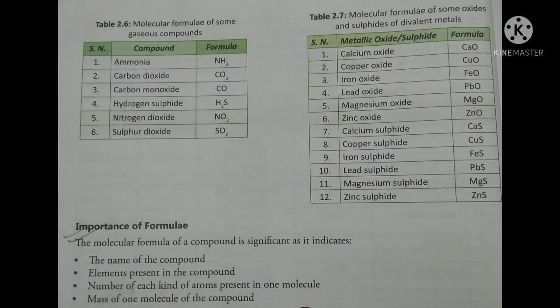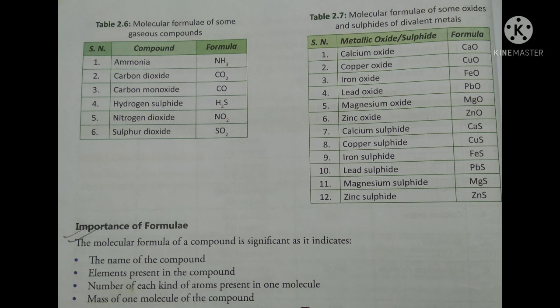And some oxides and sulfides of divalent metals, meaning two valency. Calcium oxide, copper oxide, iron oxide, lead oxide, magnesium oxide, zinc oxide, calcium sulfide, copper sulfide, iron sulfide, lead sulfide, magnesium sulfide and zinc sulfide.